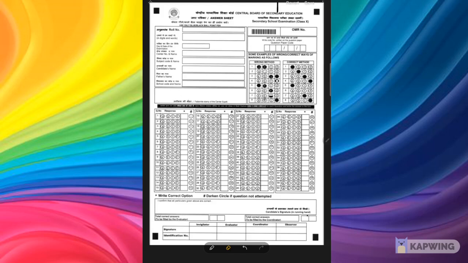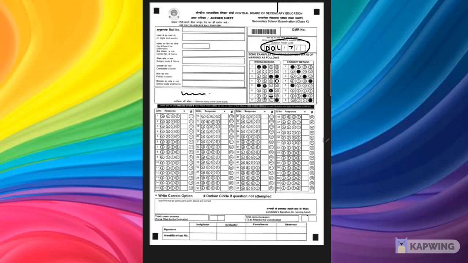Here is the portion where it will be the sign and stamp of the center school. Now you come on the right hand side. Now this particular thing is very important. The question paper code you need to fill. It may be that it could be D, O, L, anything like that.